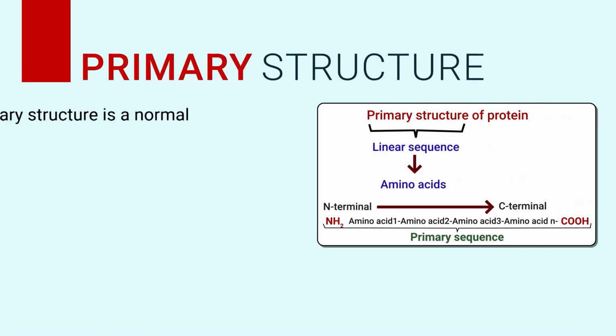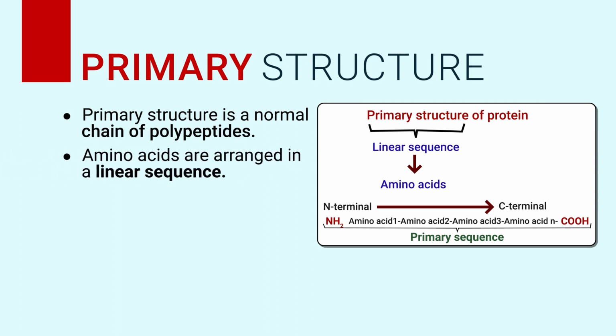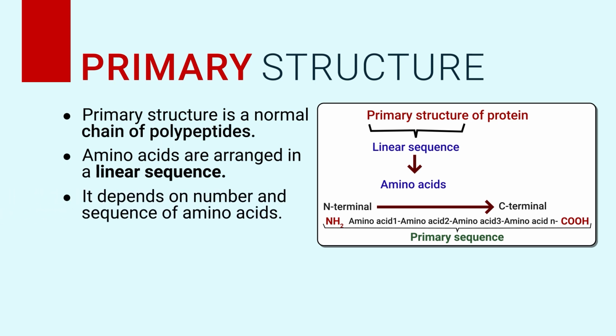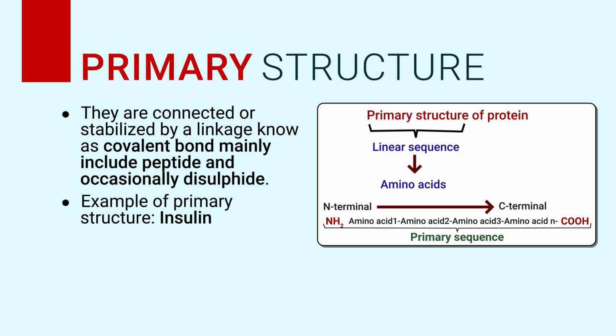The primary structure is nothing but a normal chain of polypeptides. The amino acids are arranged in a linear sequence. It depends on the number and sequence of amino acids. The amino acids are connected and stabilized by covalent bonds, mainly peptide bonds and occasionally disulfide bonds. An example of primary structure is seen in insulin.